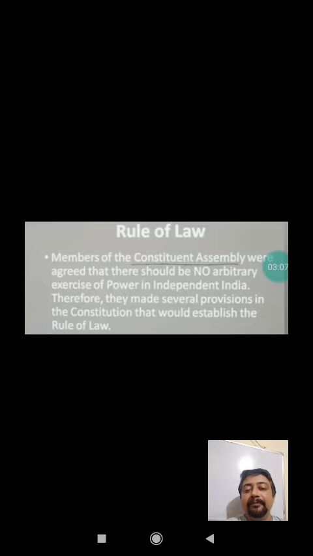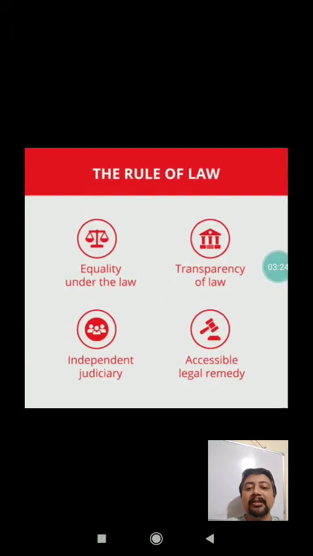Therefore, when the matter of rule of law was presented before the Constituent Assembly, they agreed that there should be no arbitrary exercise of power in independent India, and therefore they made several provisions in the Constitution that would establish the rule of law. So all the four systems, that is equality under the law, transparency of law, independent judiciary, and accessible legal remedies, were all included in the Constitution of India.